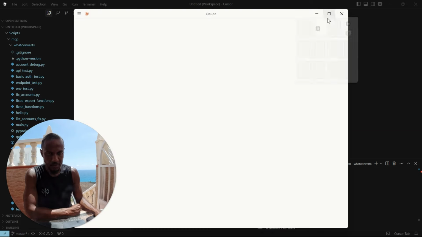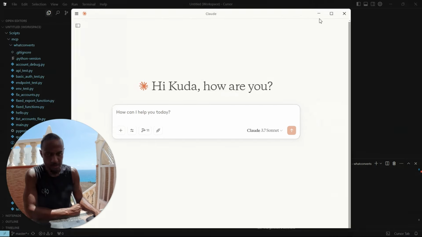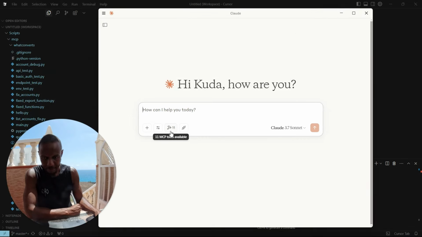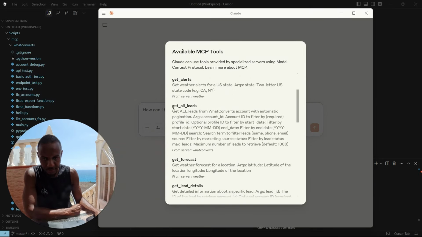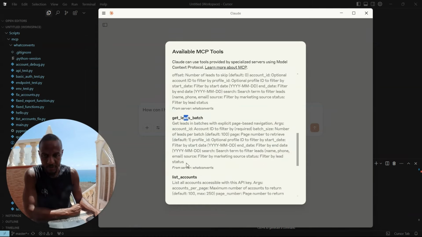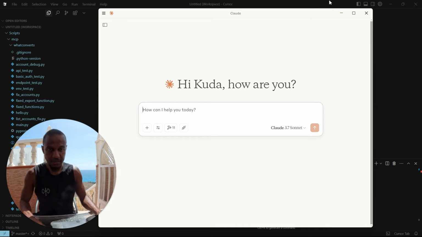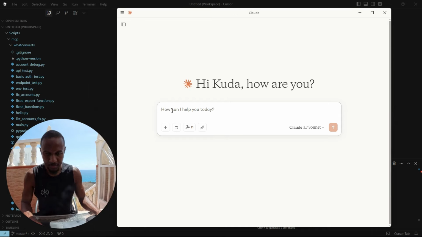And you will notice now in Claude Desktop there are some extra bits here. I see this hammer. It says 11 MCP tools available. And in there, you can see some functions now where they can pull out data from my CLA account. And then I can just ask Claude questions of it, just interact with it as you normally would. So, for example, I could say,